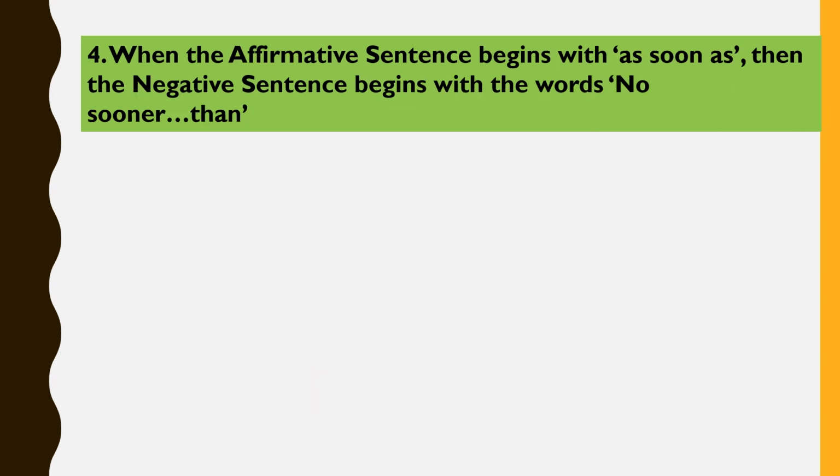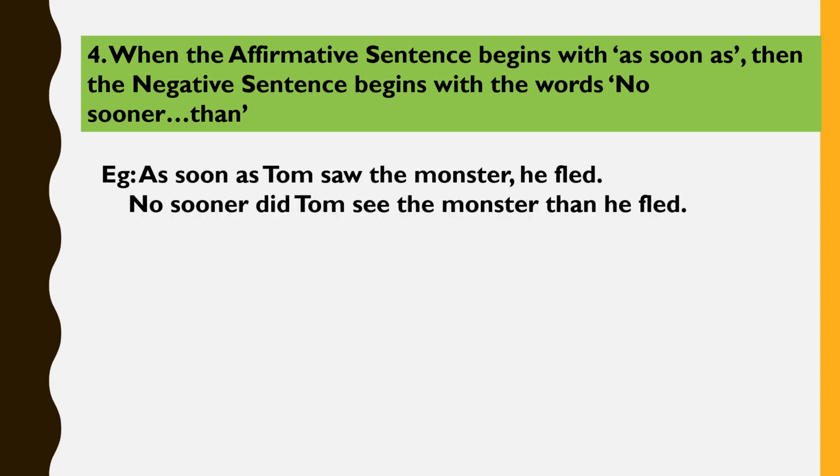The fourth rule that we can apply in this transformation is when the affirmative sentence begins with the words as soon as. Then, while transforming it into a negative sentence, we will begin the sentence with no sooner than. For example, as soon as Tom saw the monster, he fled. This is an affirmative sentence. Our negative sentence then will be: No sooner did Tom see the monster than he fled.